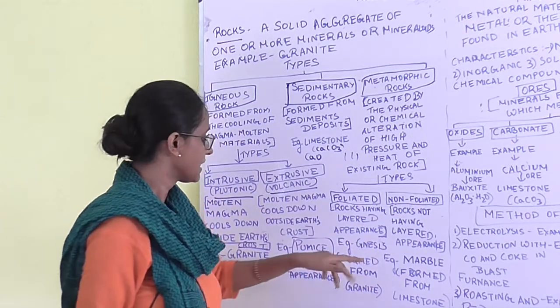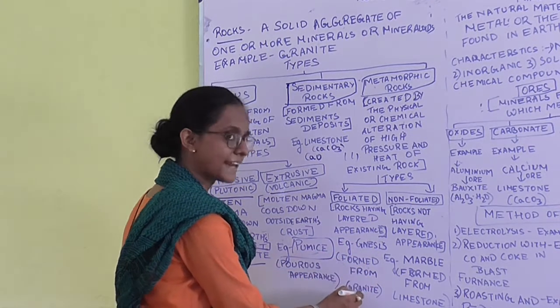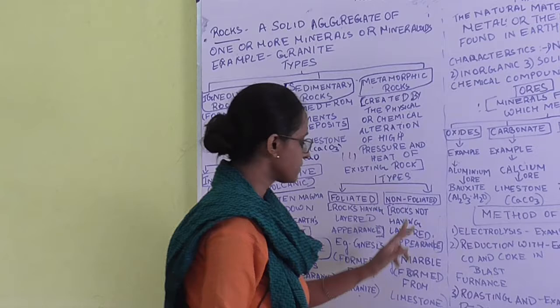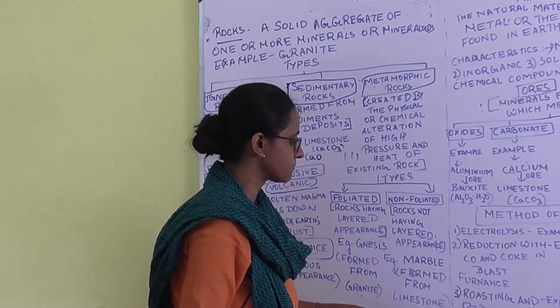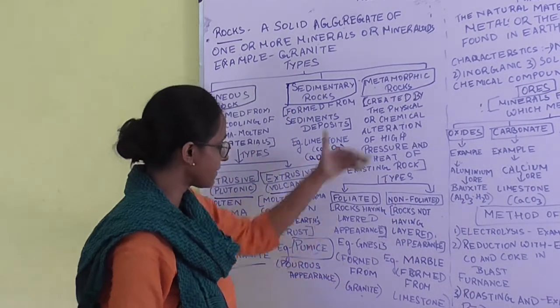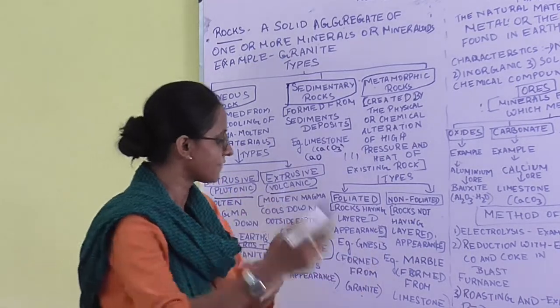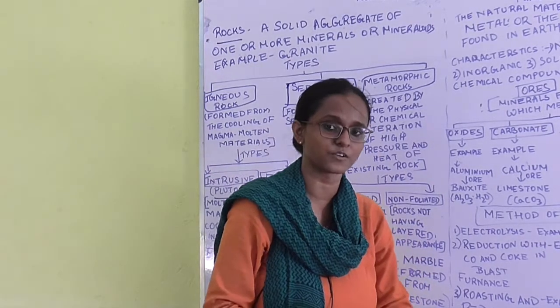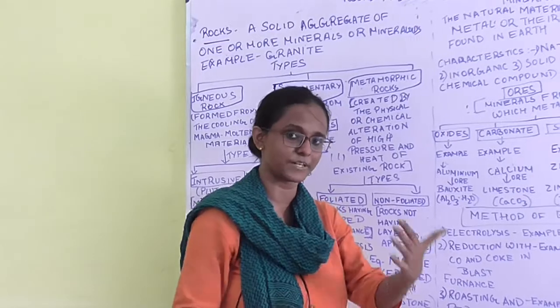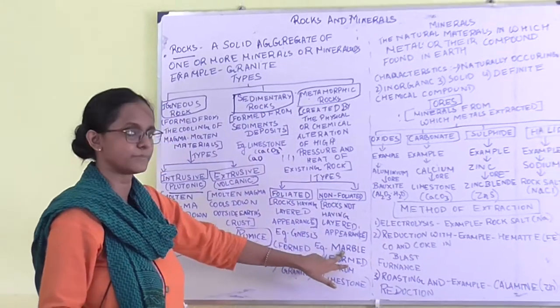Example, gneiss. Gneiss is formed from granite. Next example, marble is formed from limestone. So whenever granite undergoes metamorphosis, it forms gneiss, and whenever limestone undergoes metamorphosis, it forms marble.